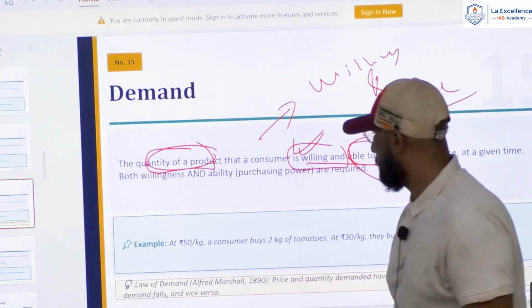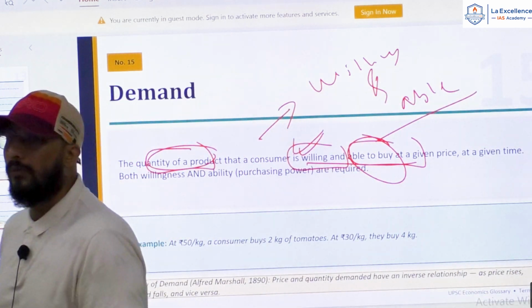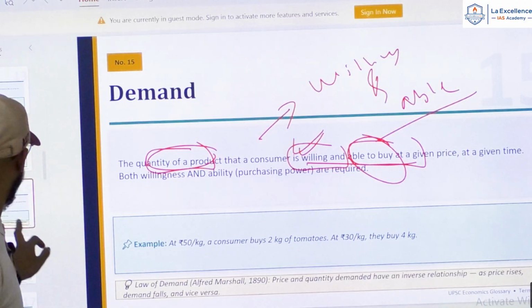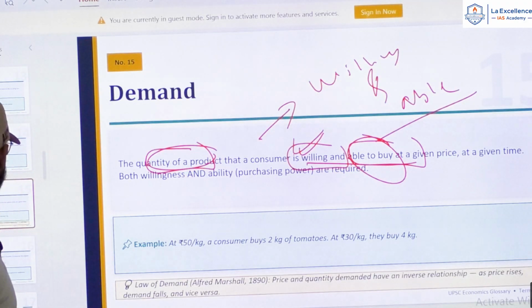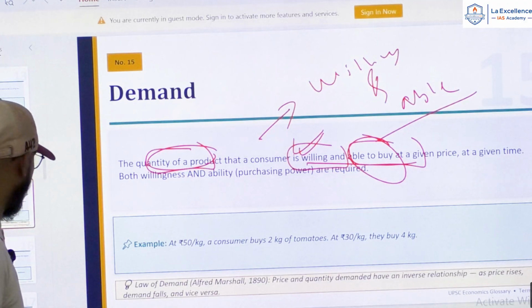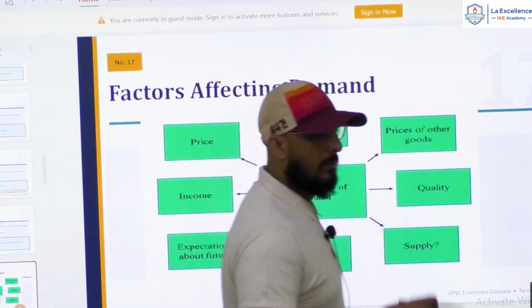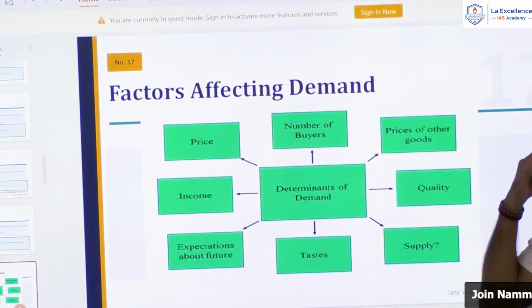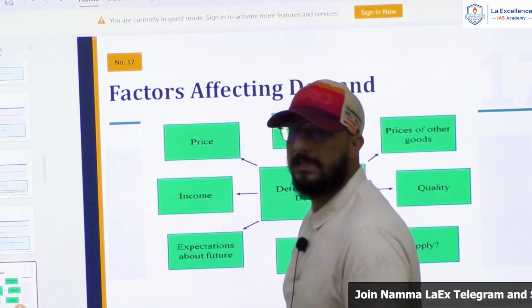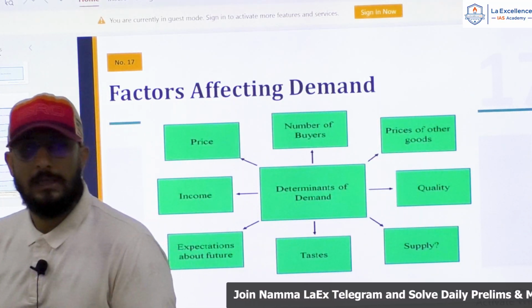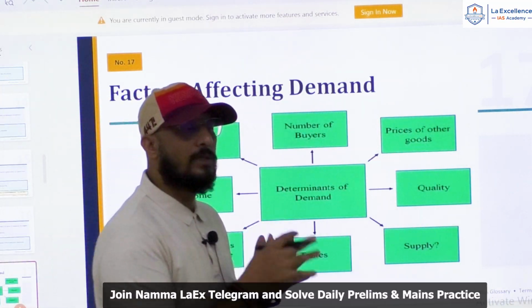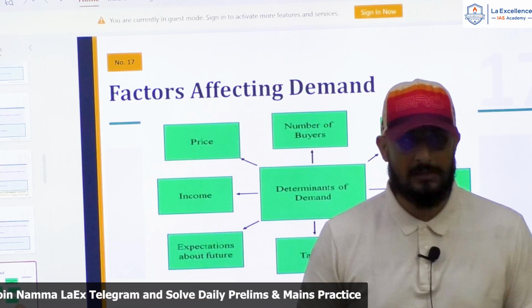Yes. So now when we say demand, what determines demand in an economy or in a market? Demand for a good or a service is determined by what? See, demand for a good or a service is determined by many factors. This is very important.